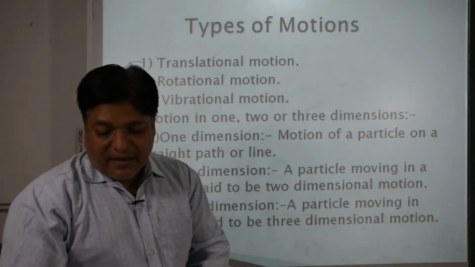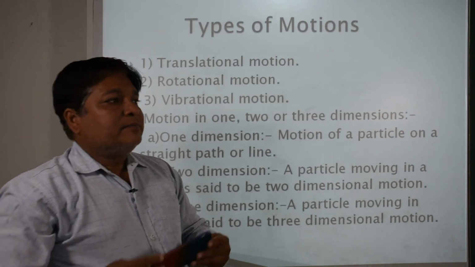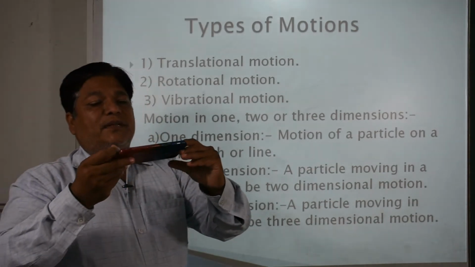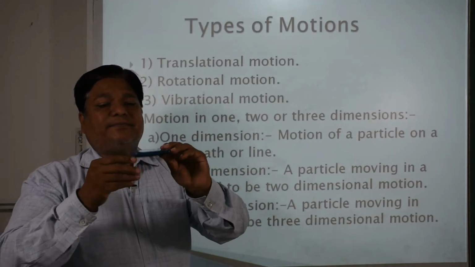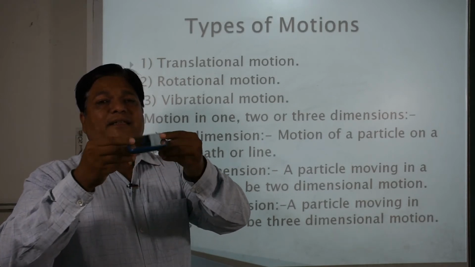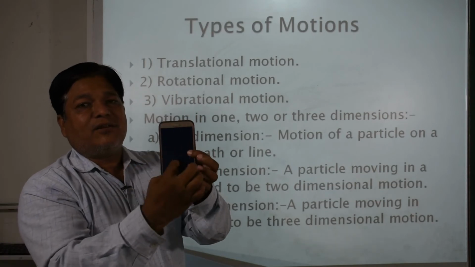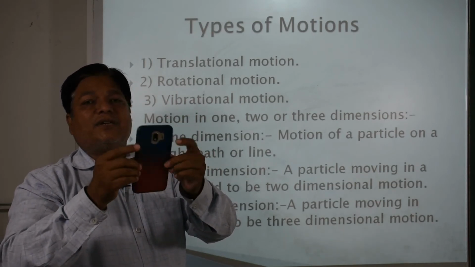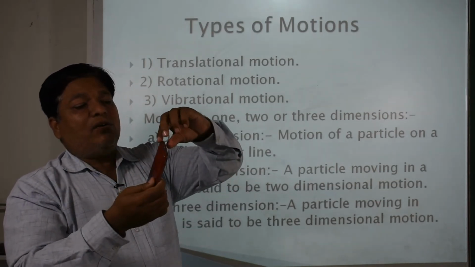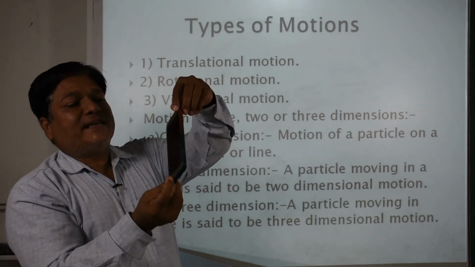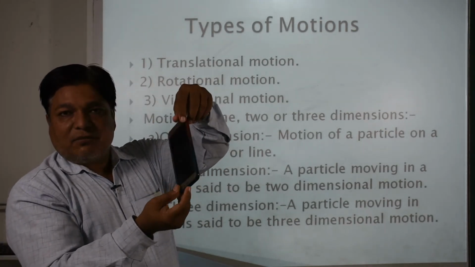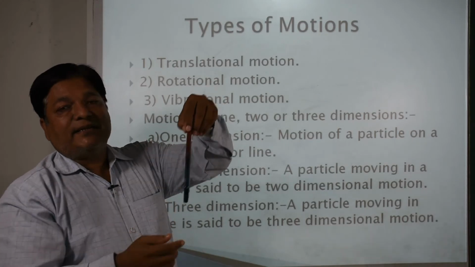In this way, if I take this one, how does it move? If I rotate like this by holding like this, it is rotational motion, but this line over this is the axis of rotation of this object. If I hold like this and allow it to move like this, it is also rotational motion, and this line is the axis of rotation.